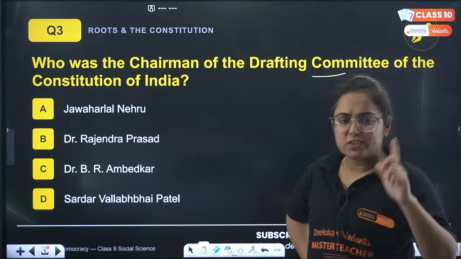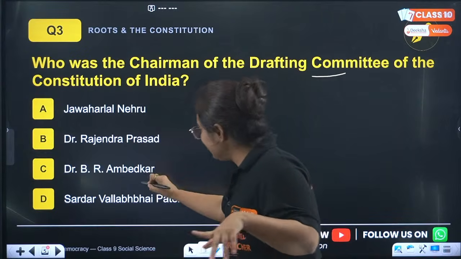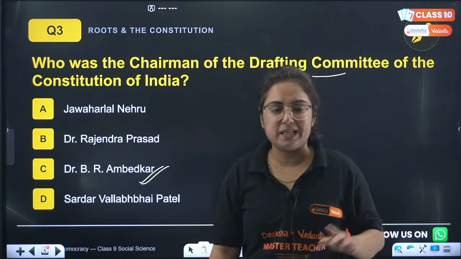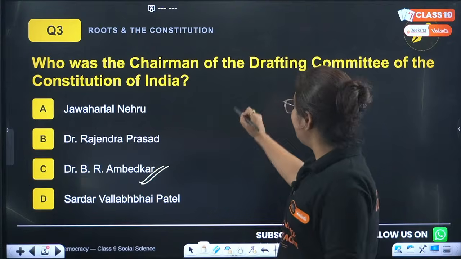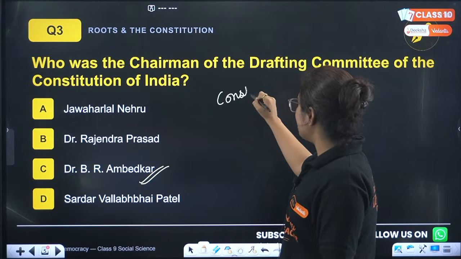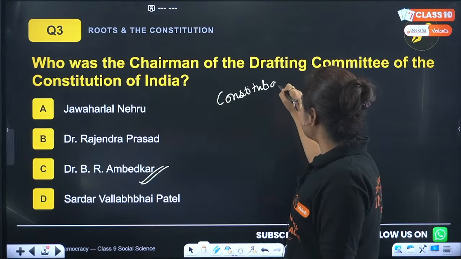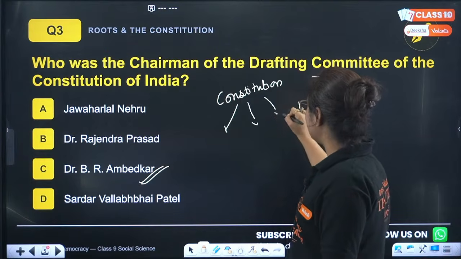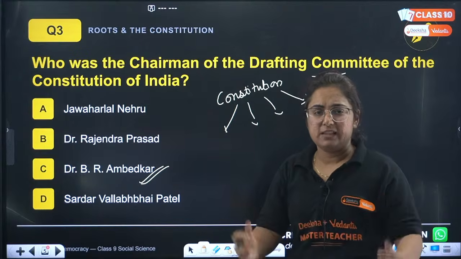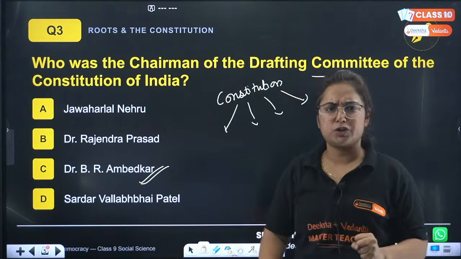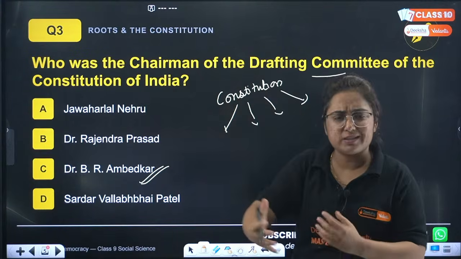What is this? So yes, C is the correct answer. That is Dr. B.R. Ambedkar. Let me tell you, beta, when the constitution was about to be made, they divided the work among different committees. One committee would be drafting the constitution, one committee would be looking at the state affairs.